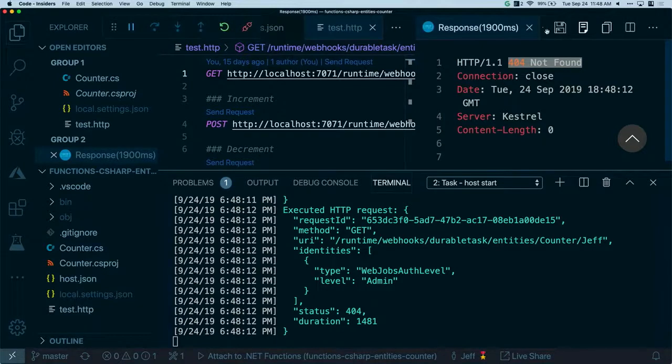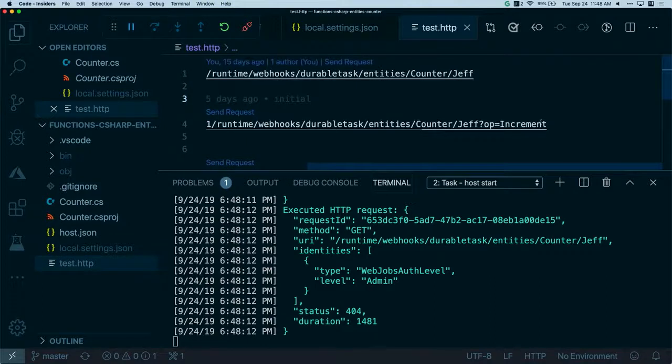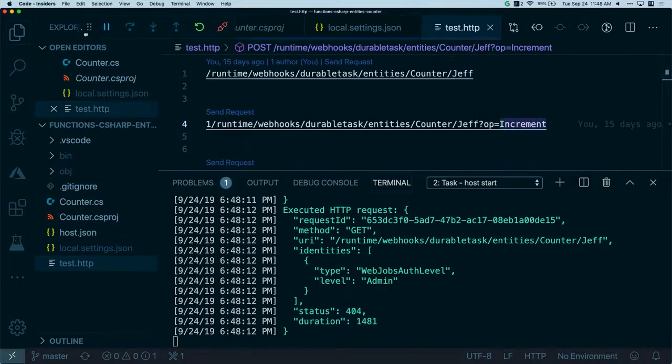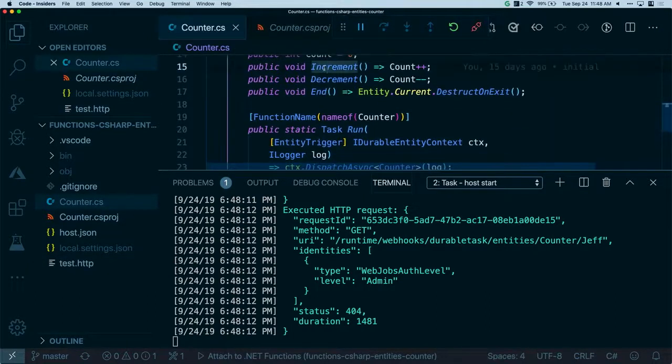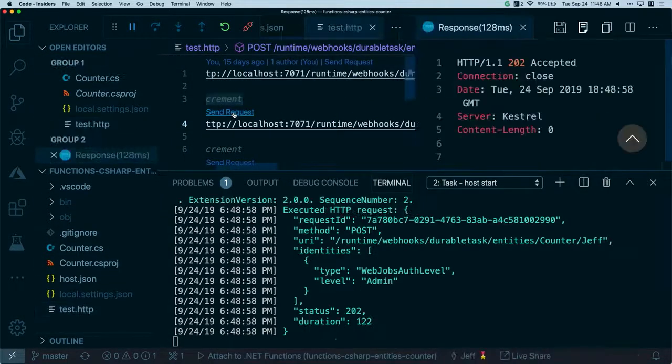Let me move this out of the way. So here I have a post request that I'm going to make. And here I'm going to say increment the counter for Jeff. Now, why does it say increment here? That's because if I come back here to my counter code, here I defined a method called increment, right? So it maps to the method that I defined. So I'm going to say, hey, increment, which does count plus plus. So let's go ahead and send that request.